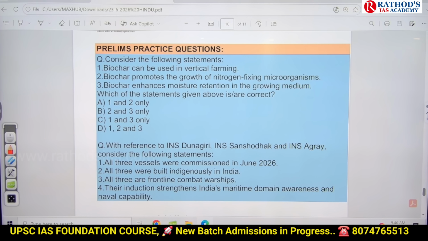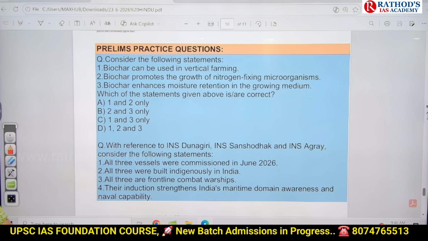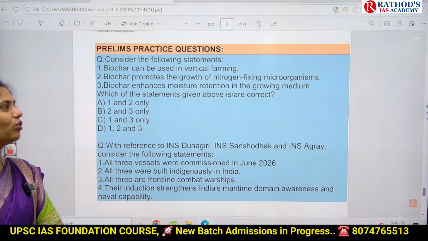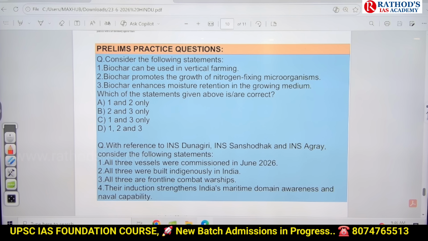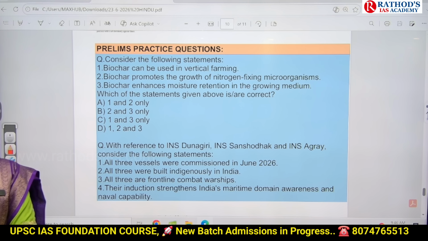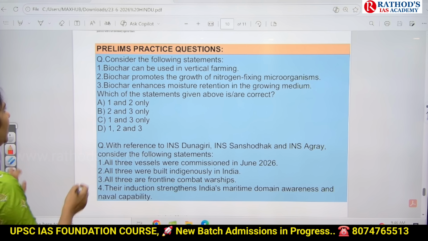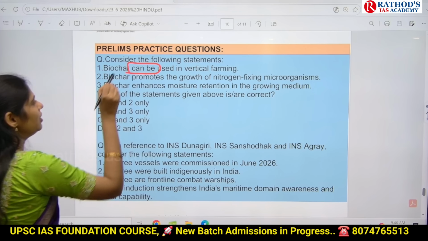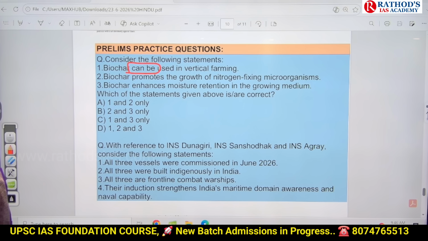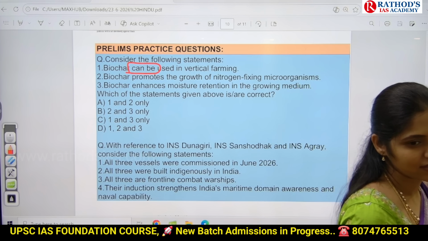Consider the following statements. Biochar can be used in vertical farming. Biochar promotes the growth of nitrogen-fixing microorganisms. Biochar enhances moisture retention in growing medium. It is saying "can be". "Can be" is a moderate word. So if you say "can be", 99% that statement will be right.